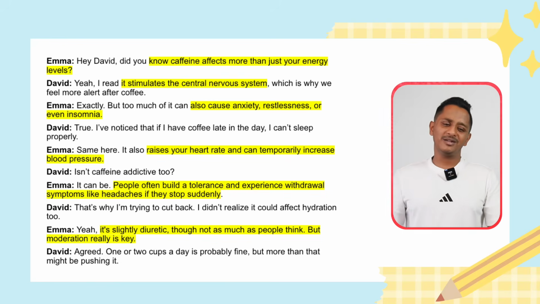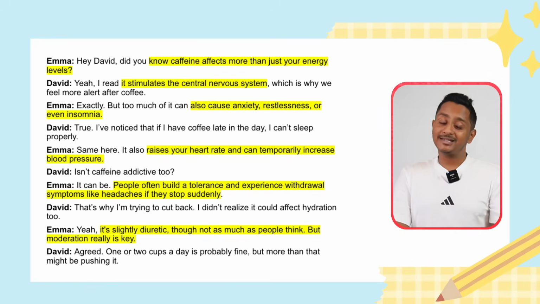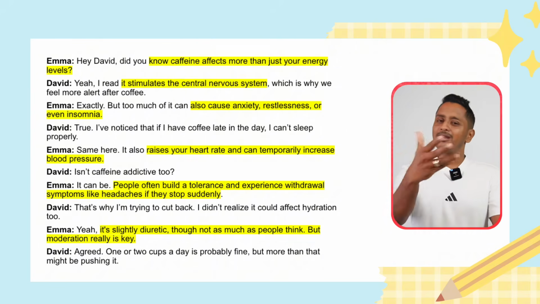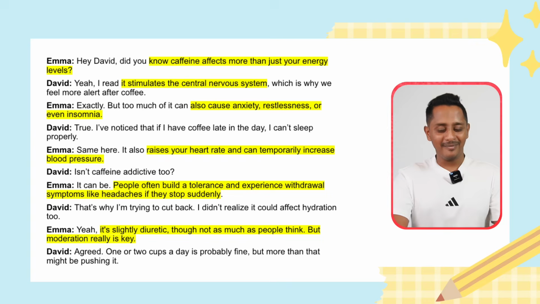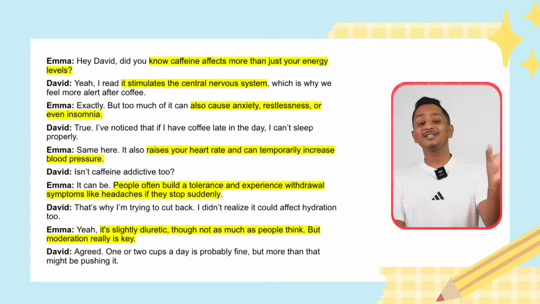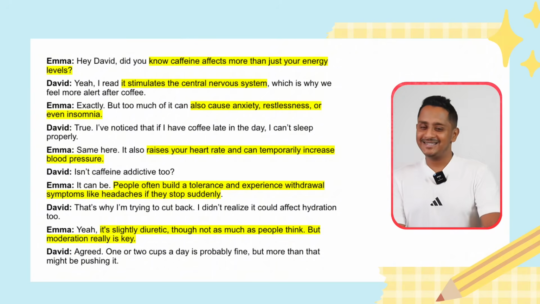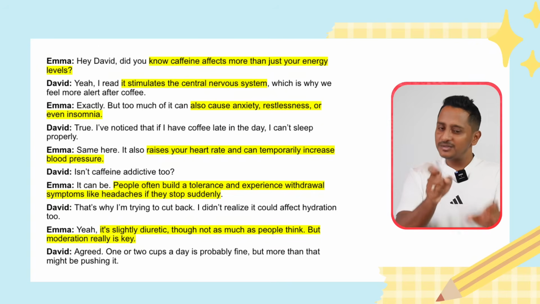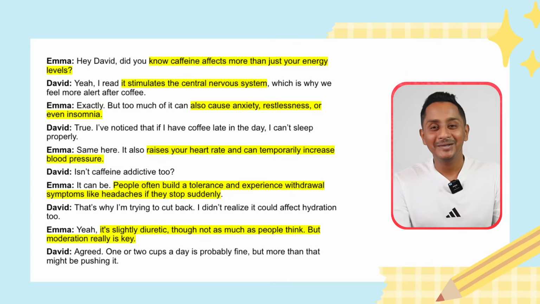Highlight the key content that you think is most important. You can pause the video and see how I've highlighted, what all things I've highlighted. Anything would do, whatever you think is important, you can highlight. Next thing is transform them into 3 sentences and then paraphrase. But here we cannot just exactly read it. We probably have to say, Emma explains, and then David adds, David suggests, David explains, David believes. So we're going to make use of these words. Otherwise, the summary will not be complete. Hope you are getting it.